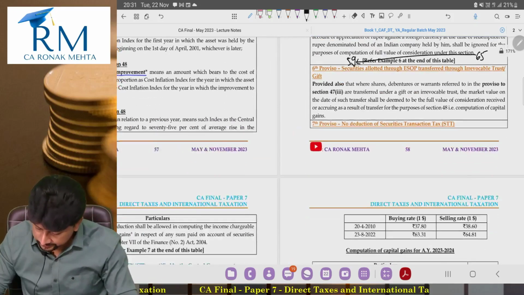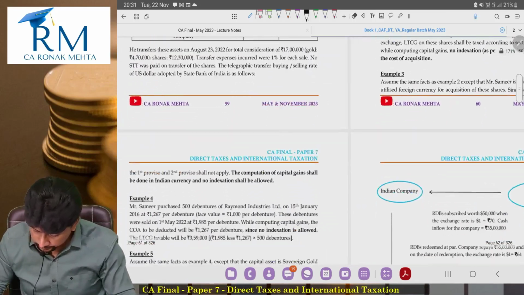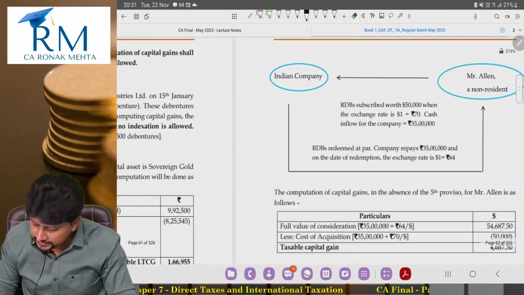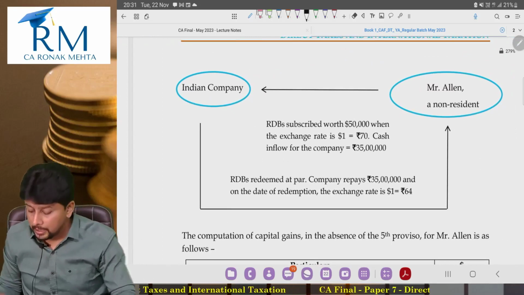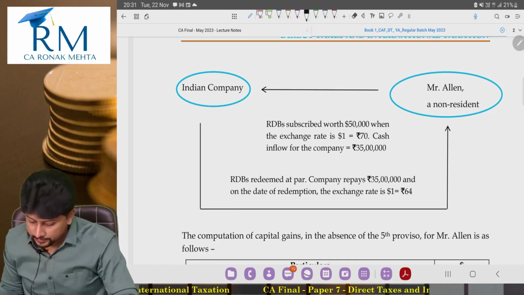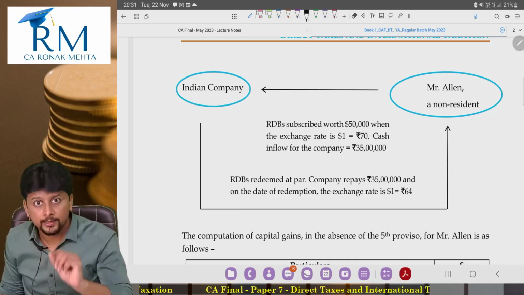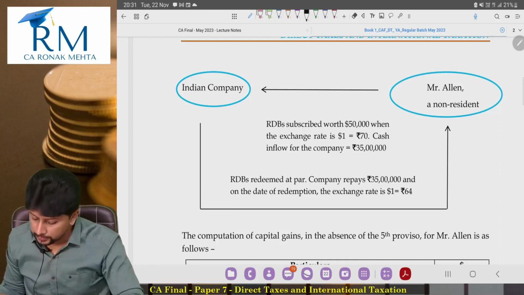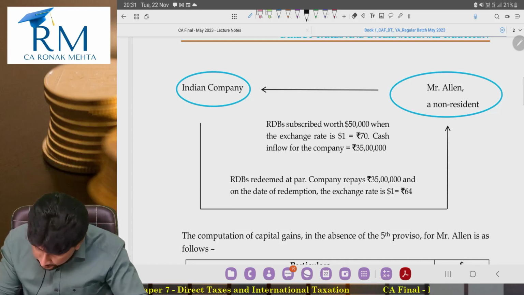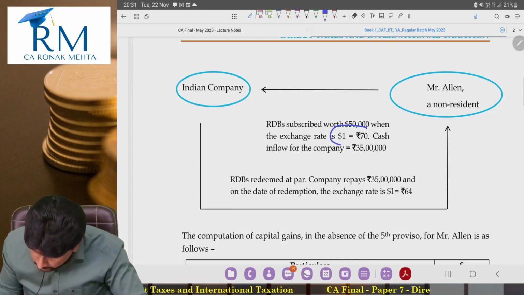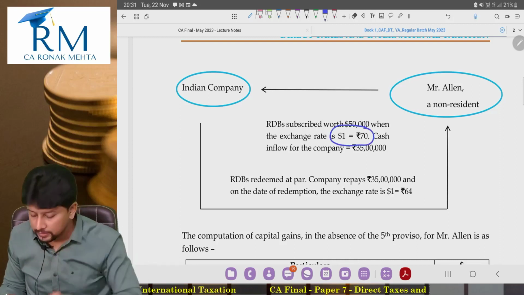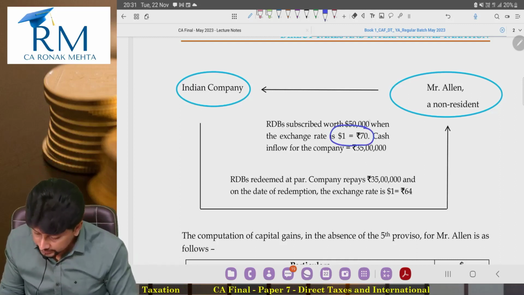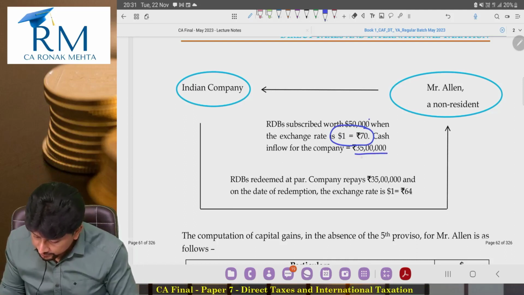See this. There is an Indian company. Mr. Allen is a non-resident. He subscribed to rupee denominated bonds worth $50,000. At that point of time, the exchange rate was 70. So he brought in $50,000, so $50,000 into 70, 35 lakhs.